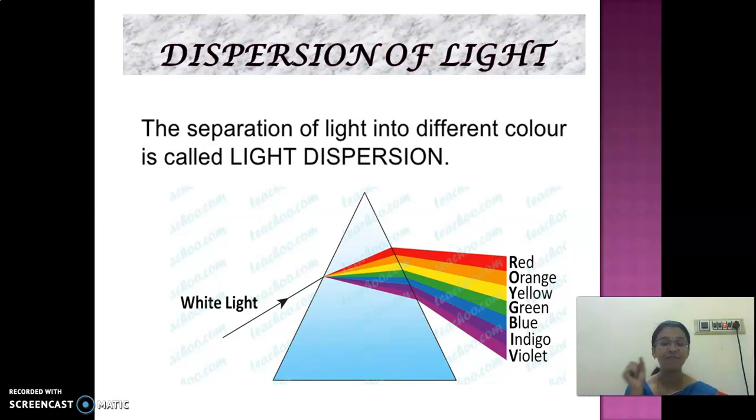Make a note of it, children. Violet, indigo, blue, green, yellow, orange and red. These are all the 7 colors. So the rainbow is based on the principle of dispersion of light. Sunlight is the white light and raindrops act as a prism. So when this white light passes into the raindrops, on the other side from the sun, we are able to get a rainbow. Clear, children?